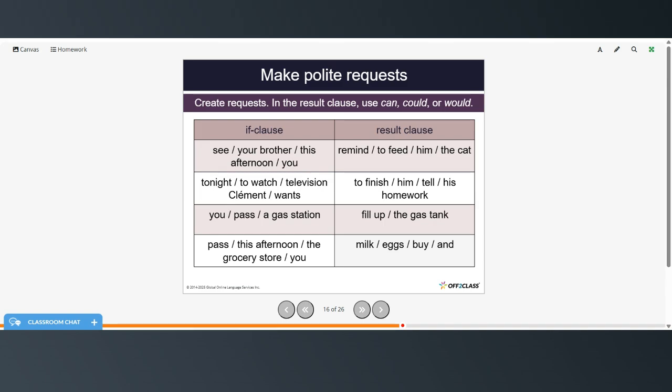If Clement wants to watch television tonight, could you tell him to finish his homework? If you pass a gas station, would you fill up the gas tank? If you pass the grocery store this afternoon, can you buy eggs and milk?